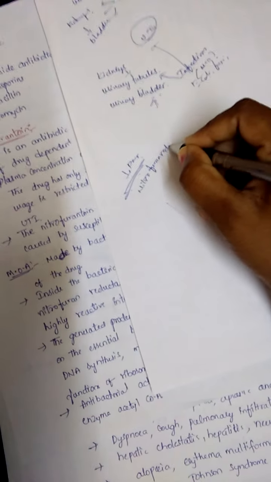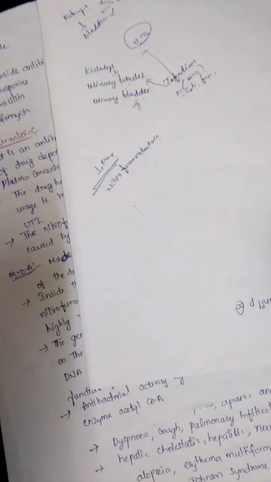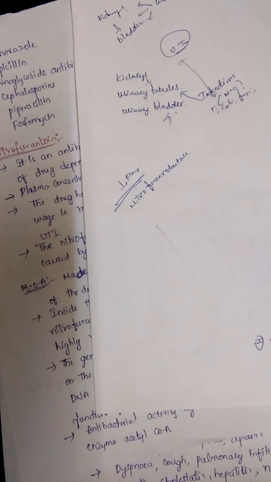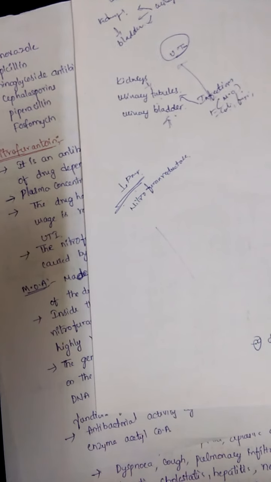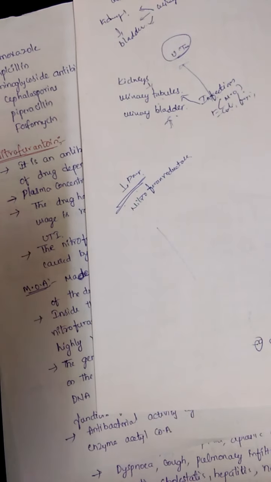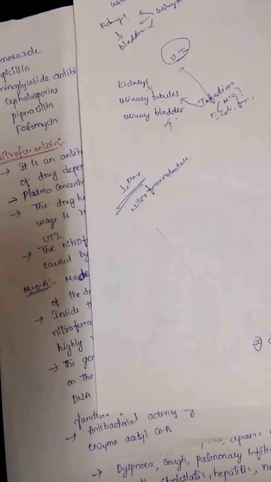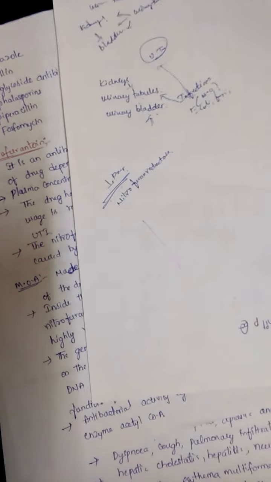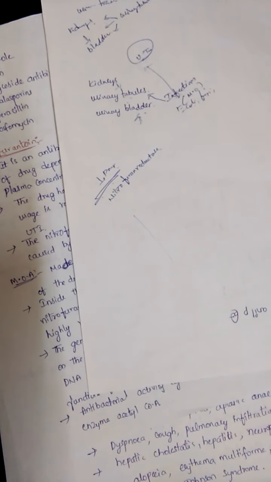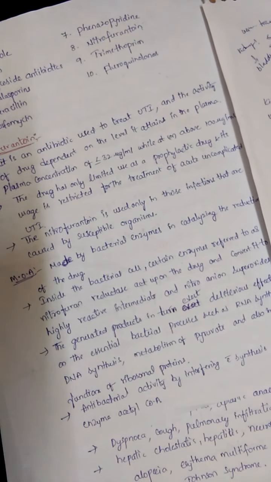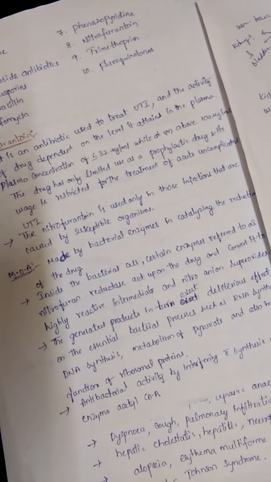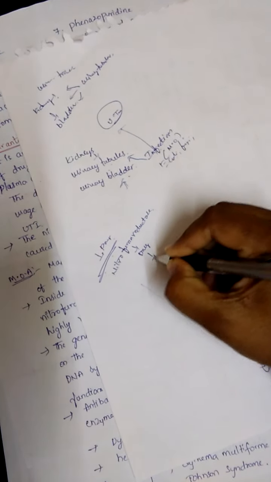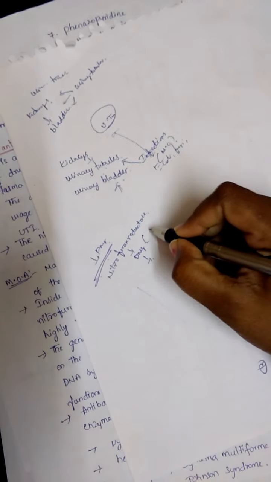inside the bacterial cell we have an enzyme, that is nitrofuran reductase enzyme. Whenever nitrofurantoin enters into the bacterial cell, the nitrofuran reductase enzyme is generated or liberated from the bacterial cell, and that reductase enzyme acts upon the drug.